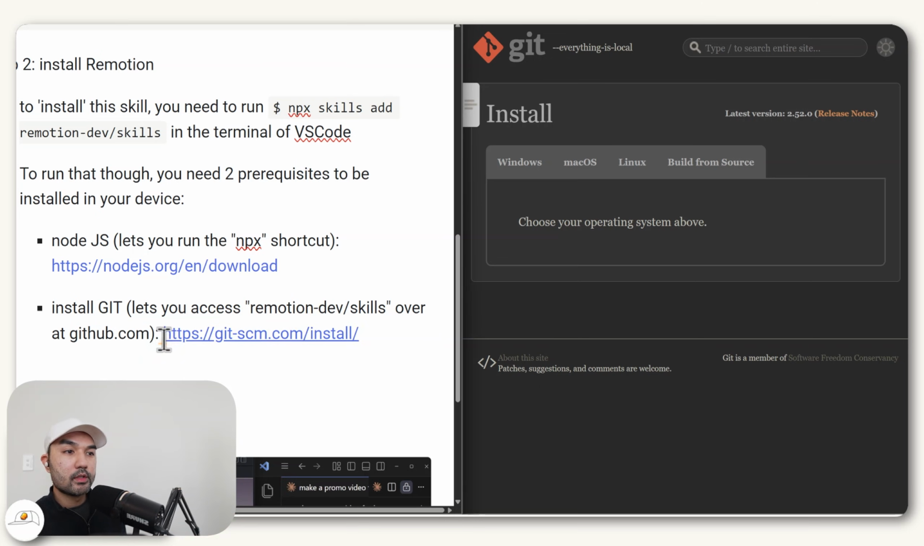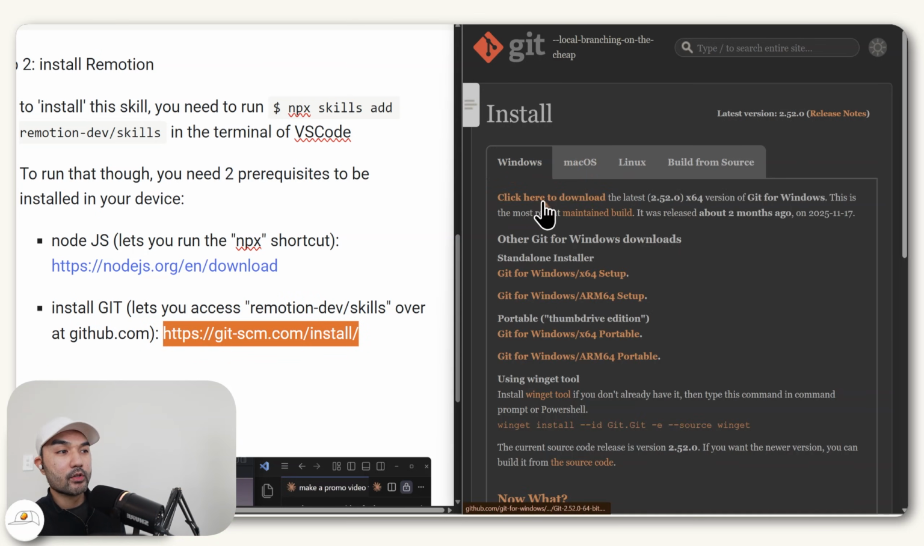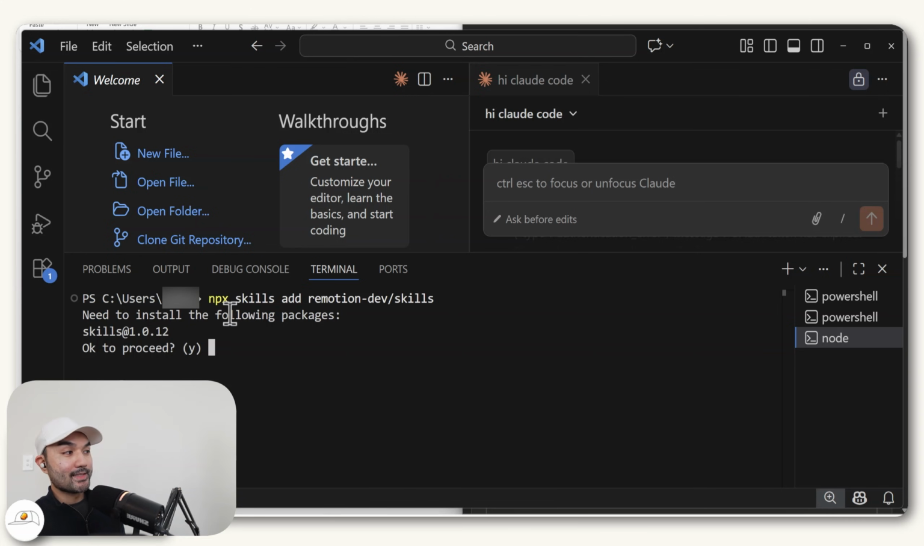all of those files. So if you go to this link, you'll be able to choose your operating system and install it by downloading the latest version here. So once you have those prerequisites, you probably need to restart VS Code for it to reflect the changes that you've made. And once you run this command, it should now ask you to install the skills package, which is something that we need. So we just click on yes.